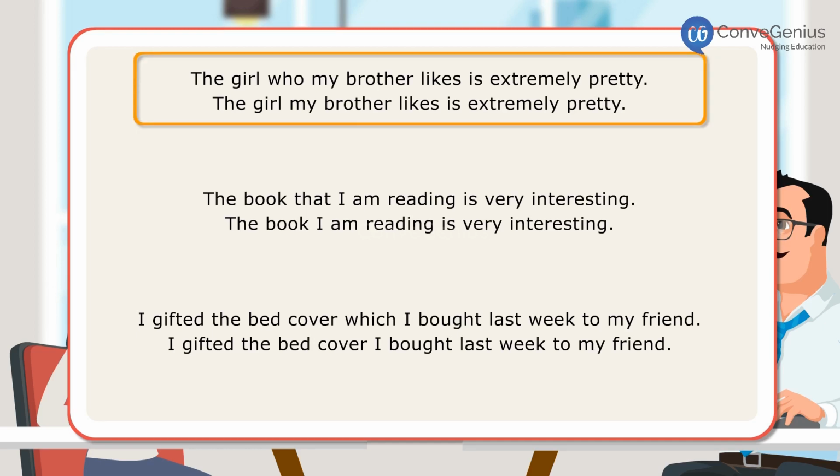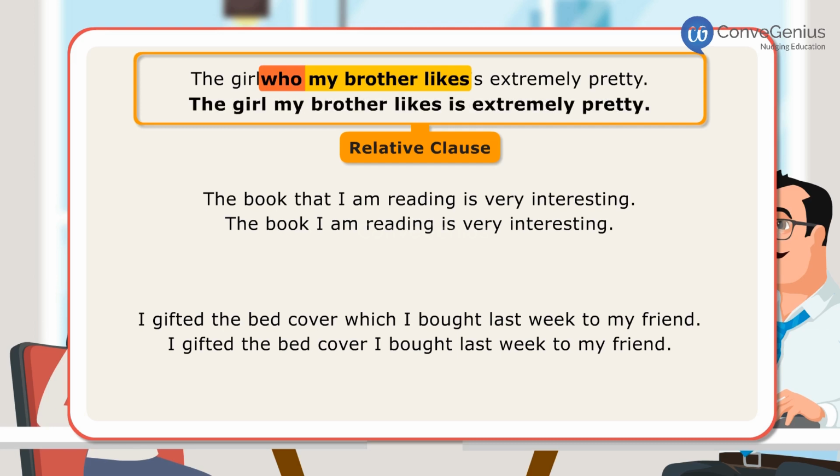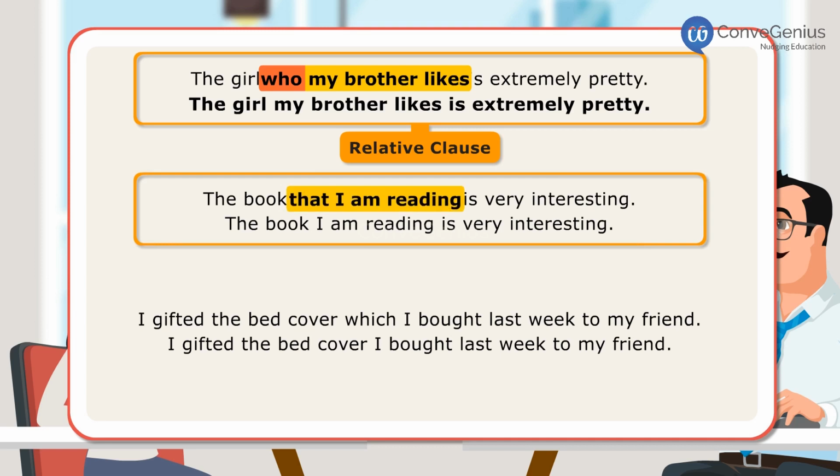In the first sentence, who my brother likes is a relative clause. Who has been used here since we are speaking about people. Here who is the object of the verb, so it can also be left out in the clause as in the second sentence. In the third sentence, that I'm reading is a relative clause. That has been used here since we are speaking about what kind of a thing. Here, that is the object of the verb, so it can be left out in the clause as in the fourth sentence.